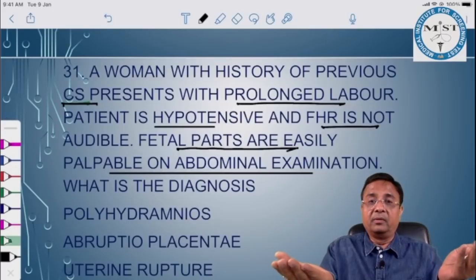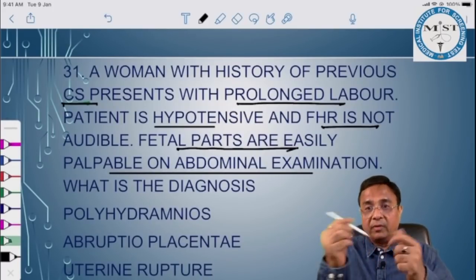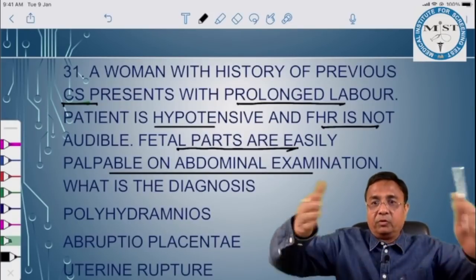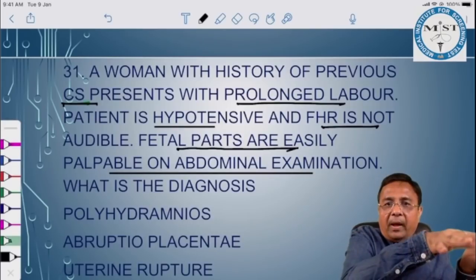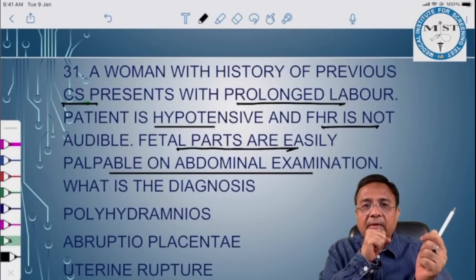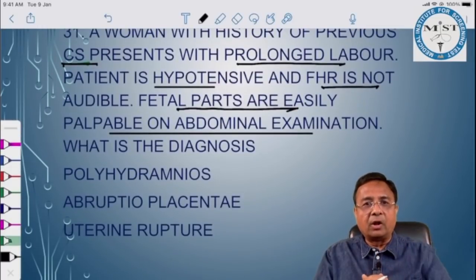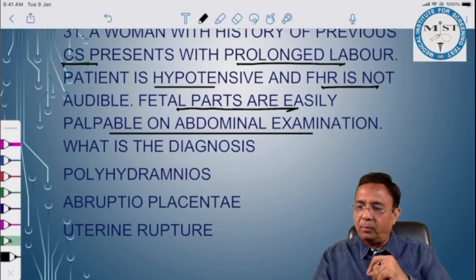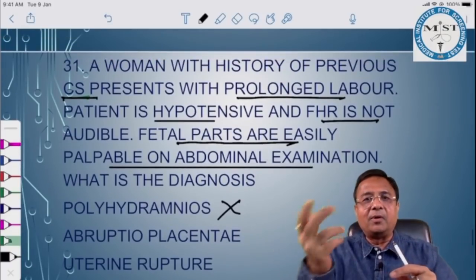If the uterus ruptures, how can you hear the fetal heart sound? The fetus will die and come up superficially, so you can palpate fetal parts easily. So this is the case of uterine rupture. But let's have a look at the other options. Polyhydramnios? But in polyhydramnios, why will FHR not be audible?